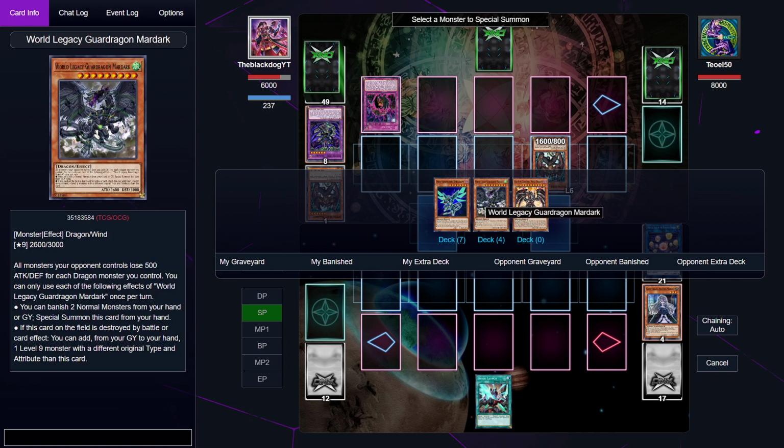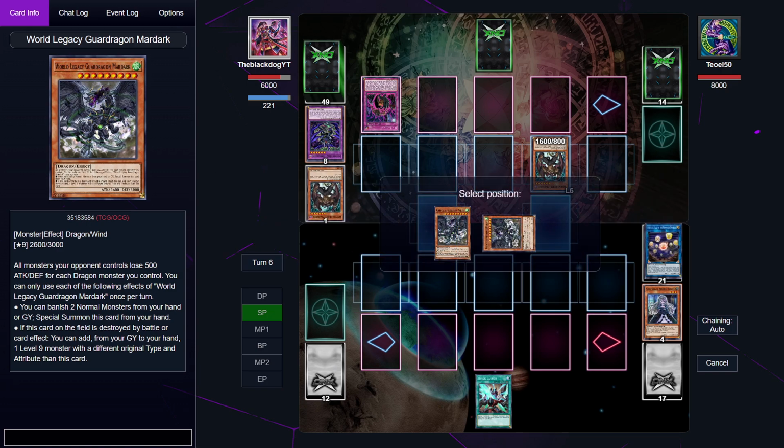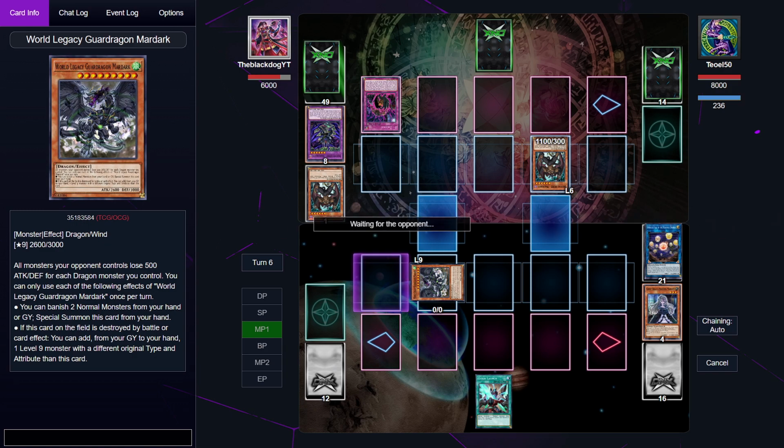And now I can special summon from my deck a copy of... You can only use... I'm going to special summon Mardark in defense position.